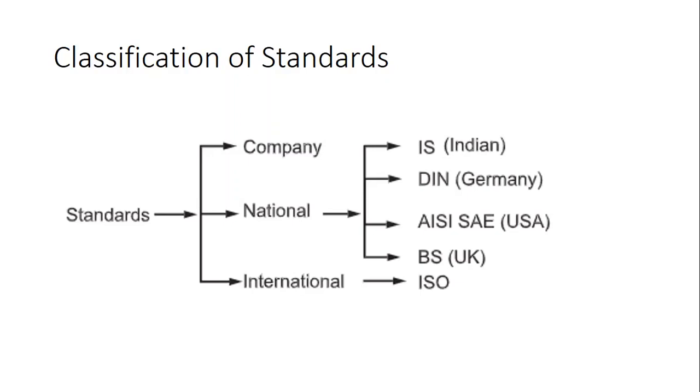If we talk about international standards, then international standards are technical standards developed by the International Organization for Standardization, ISO. So right now I gave you an example that ISO 216 specifies the dimensions of all paper sizes A2, A3, A4 manufactured all over the world. So this was a brief about different types of standards.